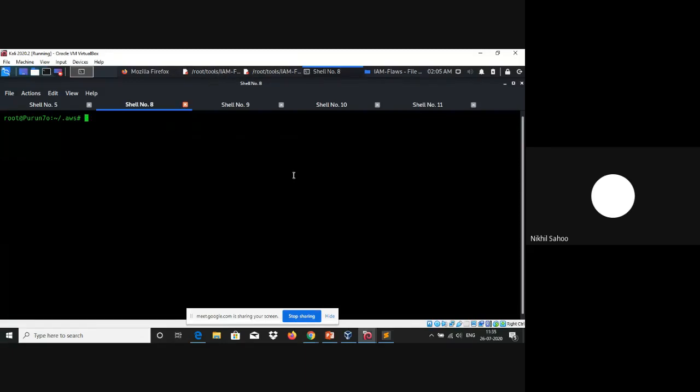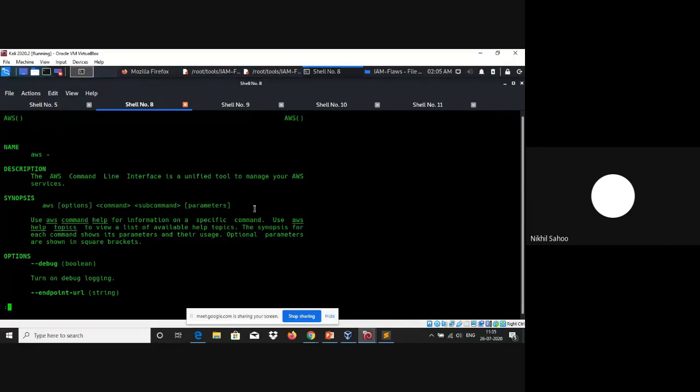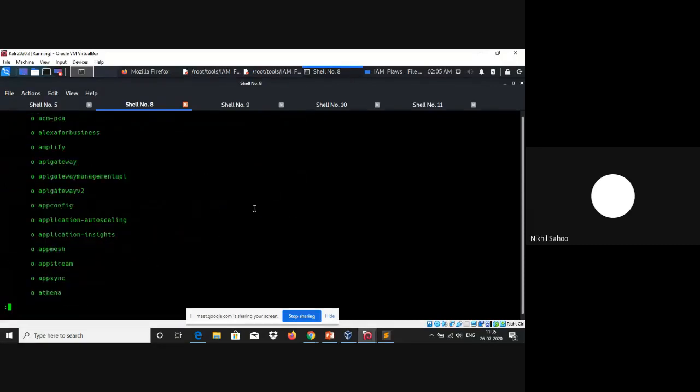So AWS commands are something like this. You can type in aws followed by, let's say, an AWS service, so let's say s3 or let's say ec2. And let's assume that you don't know what kind of service you want to use. You can type in aws help like this, and here it is going to list all the services that are available over this particular CLI.